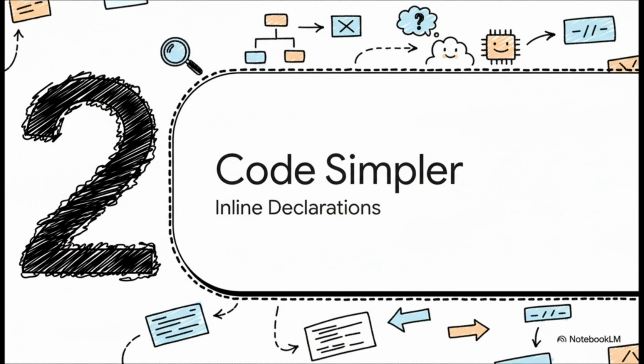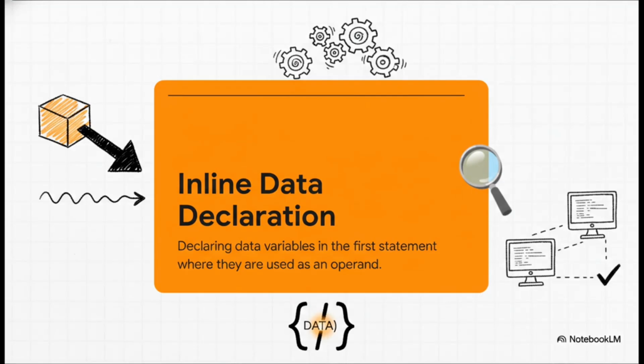Why should you have to manually type out a variable's definition when the compiler already knows exactly what kind of data it's about to receive? It's all about letting the system do that heavy lifting for you. Let's see how this actually works. So here's the key. An inline declaration creates your variable at the exact moment you first need it. When you use that data syntax, you're pretty much telling the compiler, hey, see this data I'm about to give you? Just create a variable that's the perfect size and shape to hold it. This just vaporizes all that boilerplate definition code you used to have to put at the top of every program.